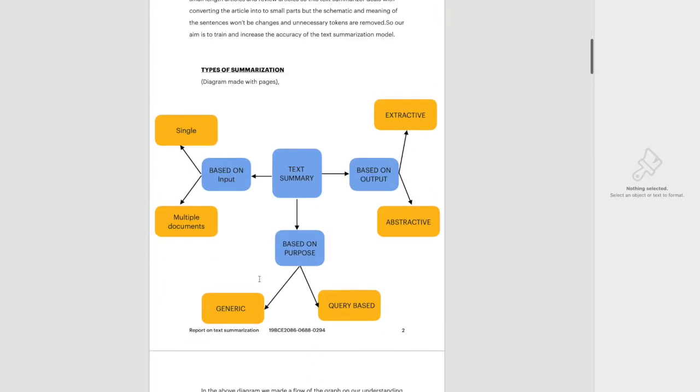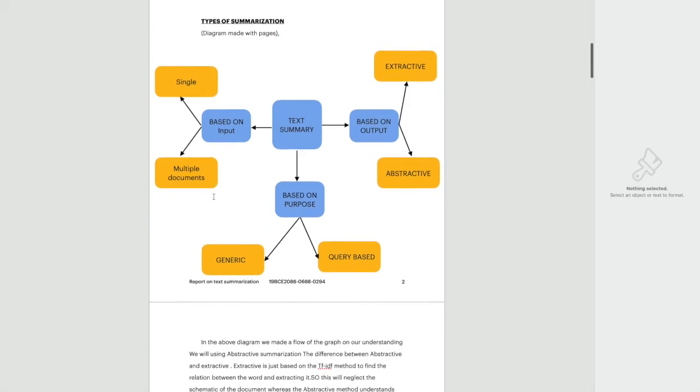Based on input, there will be single and multiple documents. There will be multiple documents of the same thesis; there won't be any single document. There will be multiple pages of a master thesis. Another type is generic and query based. We'll be discussing our query-based approach.